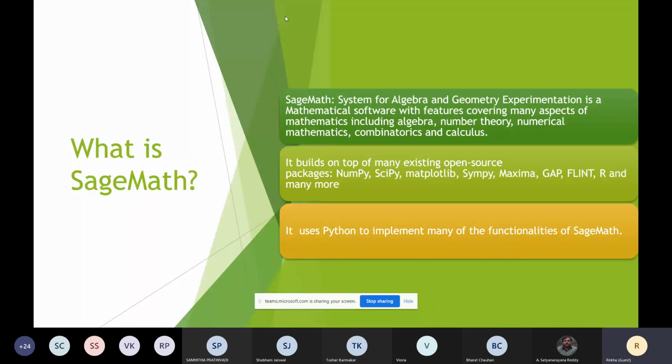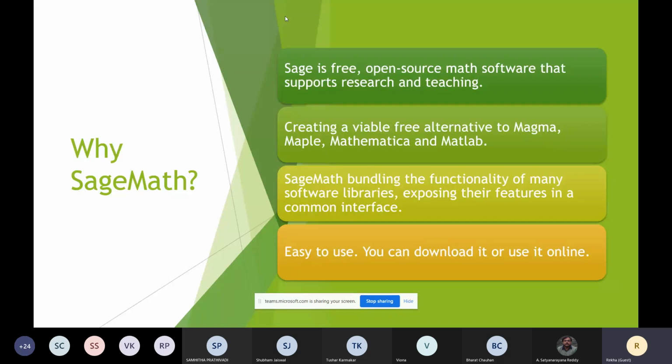Since there are a lot of software in the industry, the question arises: why do we use Sage? What's special about Sage? There are a lot of reasons. The first reason is that it's free of cost. There are many software in the industry, but it was almost impossible for a student to get access to them, whereas Sage is actually free of cost.